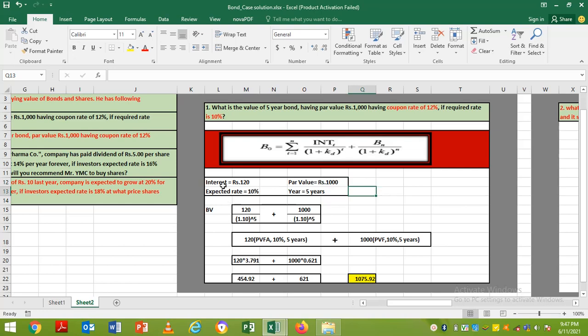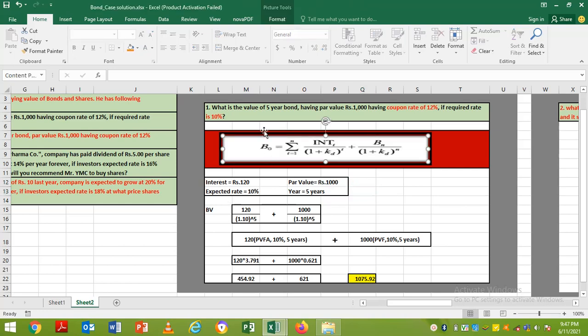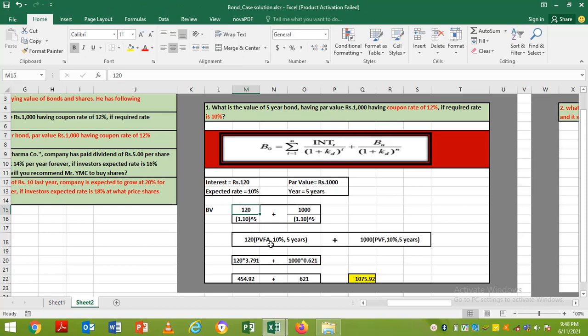So let us check. This is the original formula. Value of bond equals the present value of interest, the first part, plus the present value of maturity value. As interest we are receiving every year, to convert to present value we will use the annuity factor. So I'm putting figures into the formula.